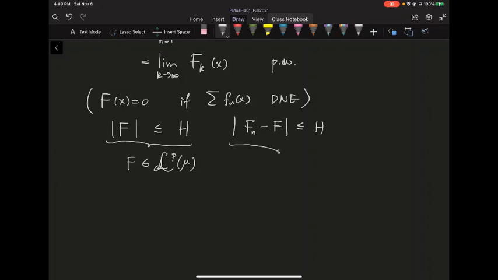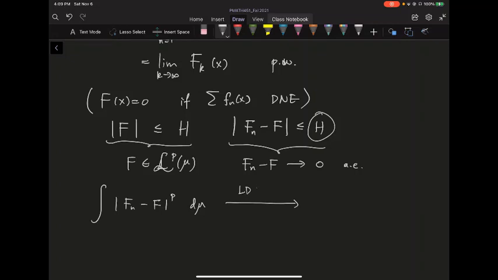And for the second one, each of these is bounded above by this h, and also you have something more: the difference is converging to 0 almost everywhere. So if you raise to the power p, the integral of f_n minus f to the power p d mu is pointwise converging to 0, and you have something dominating it that is inside L^1. So by the dominated convergence theorem, this will converge to 0. This is simply the p norm of f_n minus f, so the difference in the p norm is going to 0.